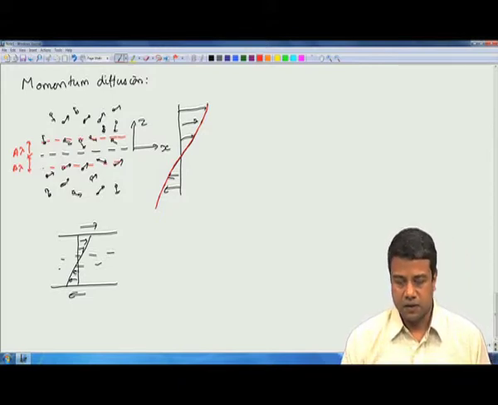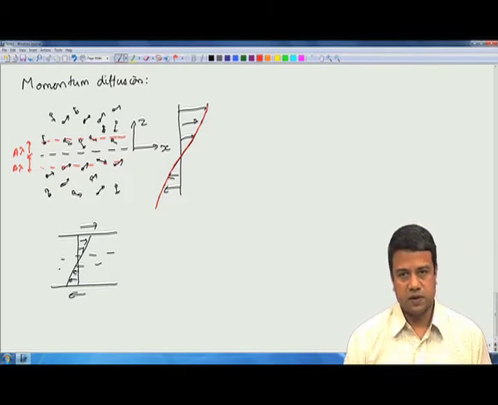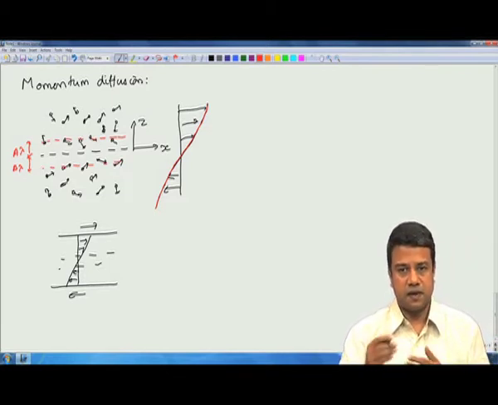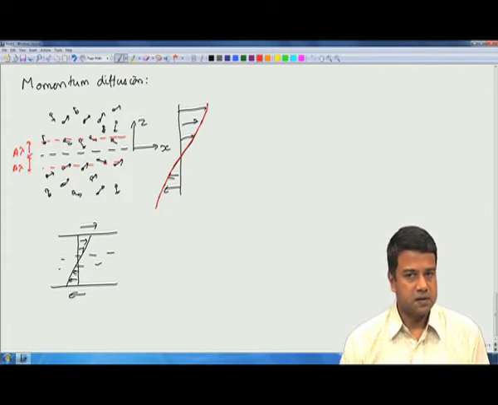Due to this, there is going to be a net transfer of momentum across the surface, because the average momentum of the molecules below the surface is different from the average momentum of the molecules above the surface. And this is going to result in a net flow of momentum across the surface. So, how do we compute that?